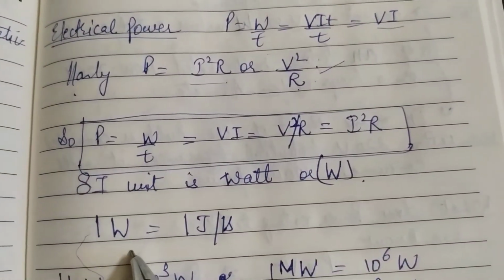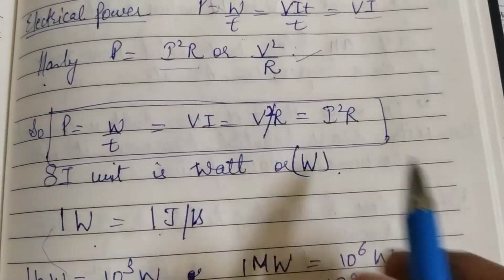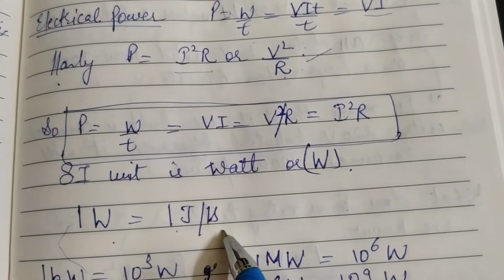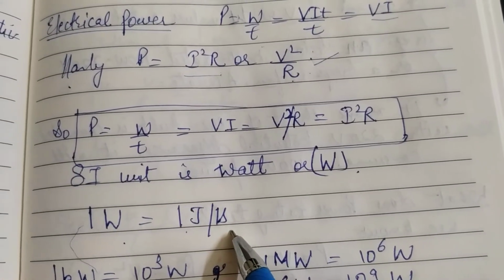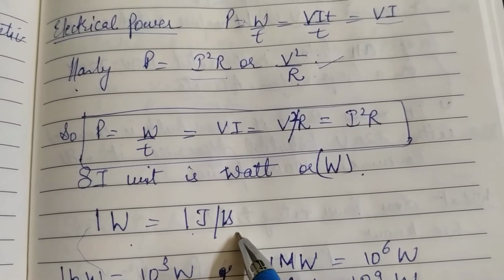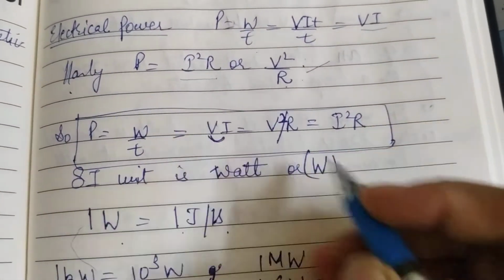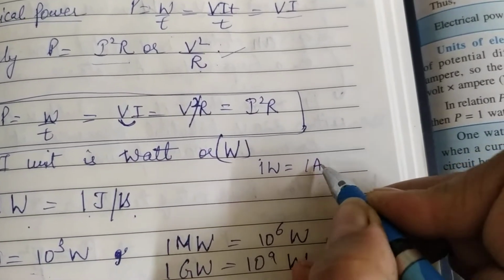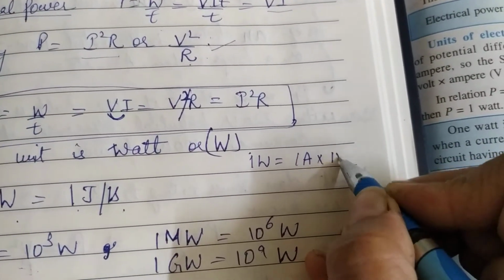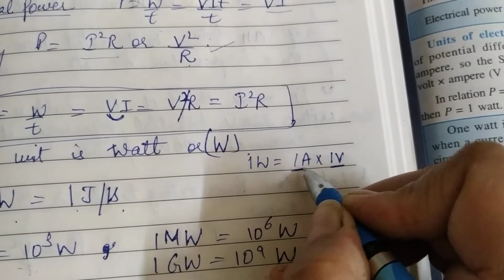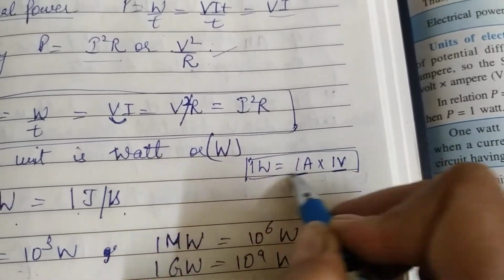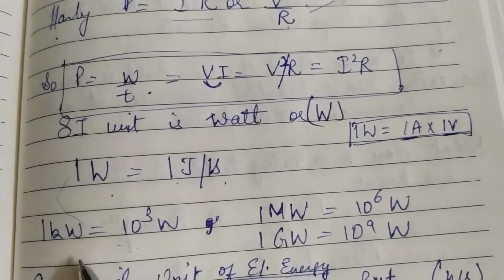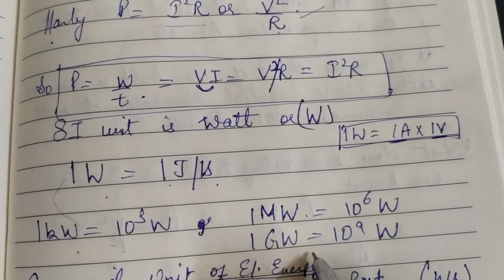And how do you define 1 watt? If 1 joule of work is done in 1 second, we say that the power spent is 1 watt. And from this formula, we can also define power as 1 watt if 1 ampere of current flows in a circuit by supplying the potential difference of 1 volt. So these two definitions you can use for power. Bigger units are kilowatt, megawatt, gigawatt.